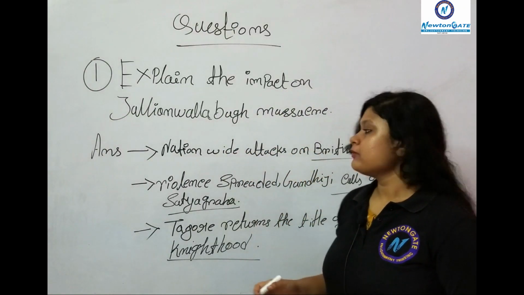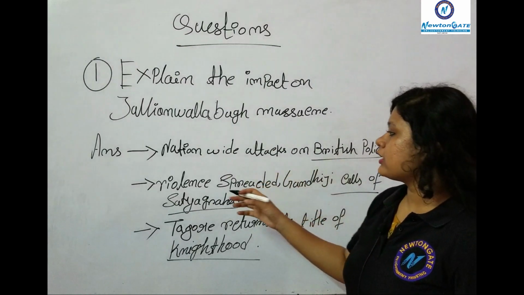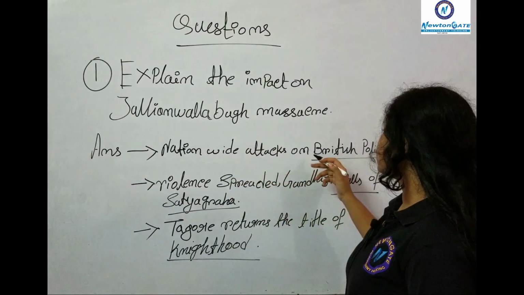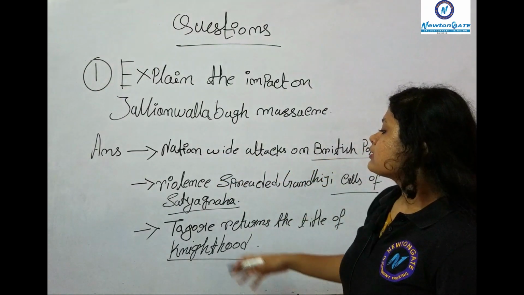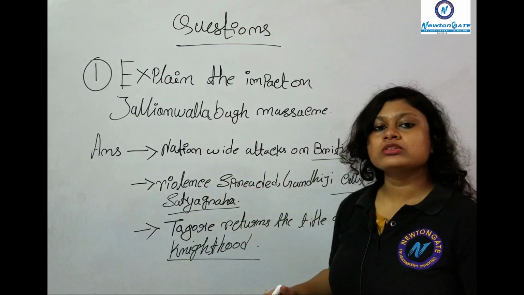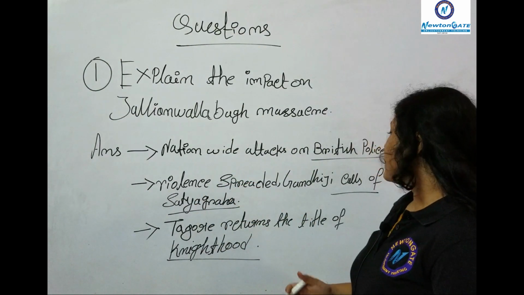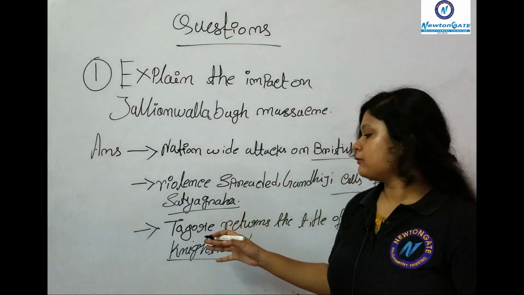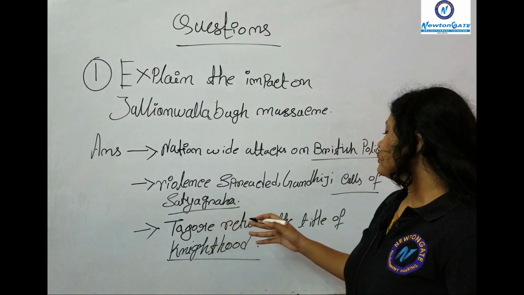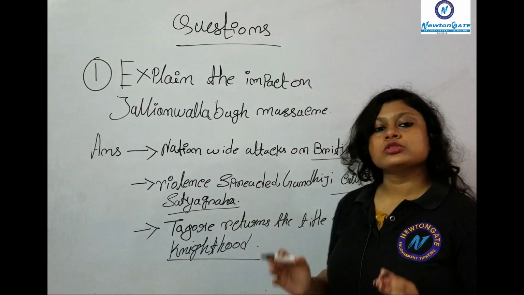The answer should be on the following points: nationwide attacks on the British police started. The violence spread throughout the nation against the British police and Gandhiji called off Satyagraha. And Rabindranath Tagore returned the title of knighthood to the British.